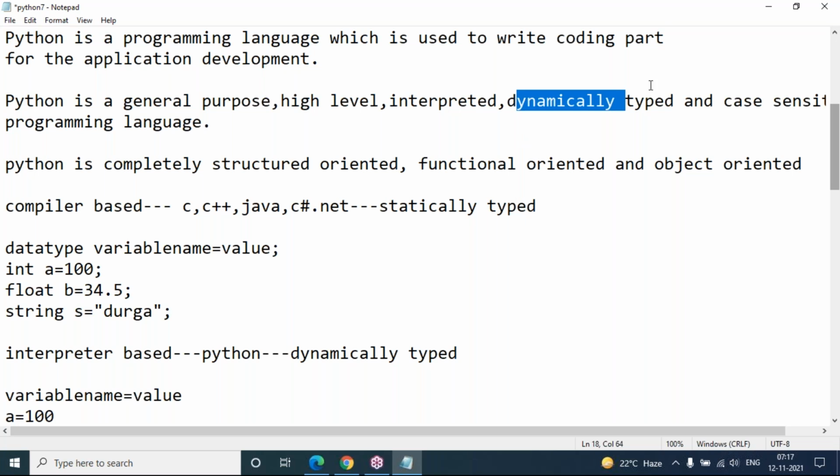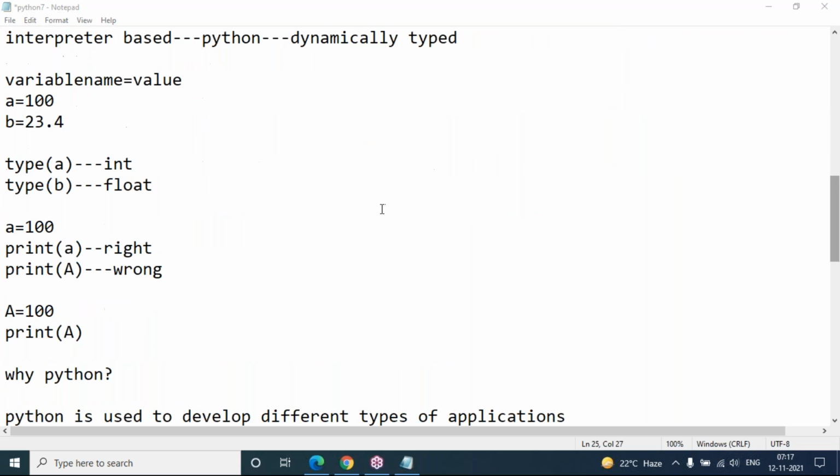And Python is a case sensitive programming language, as I also said. Case sensitive means that the way you declare variables, function names or class names in Python, you must access them the same way. For example, value 100: I declare a variable with a in lowercase and print a. I'm accessing it with lowercase, so this is the right process. But capital A is the wrong process, because you declared a as small and you are accessing it with capital.